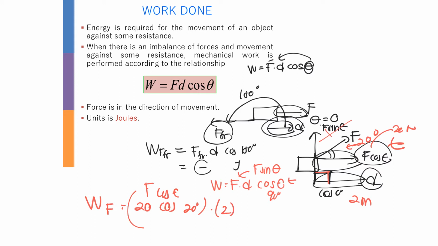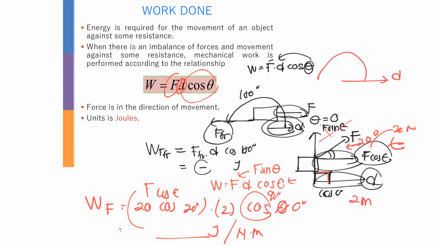And then you need to put cos here. The cos theta here is basically the difference between the F that you need to find and the D, so it is going to be 0 degrees. Then you get the answer in joules or Newton meters. So cos theta here basically represents the difference between D and F. Your D is going to be your reference point, and you need to find the force, and then take your angle from D up until the force that you need to find. For example, if it is the frictional force, then it is going to be 180 degrees. That's how you do it for work done.